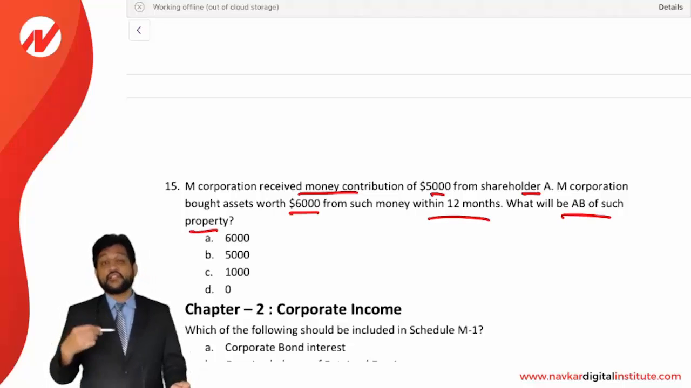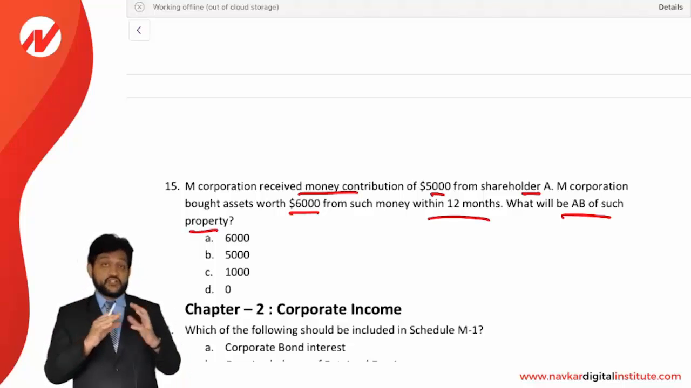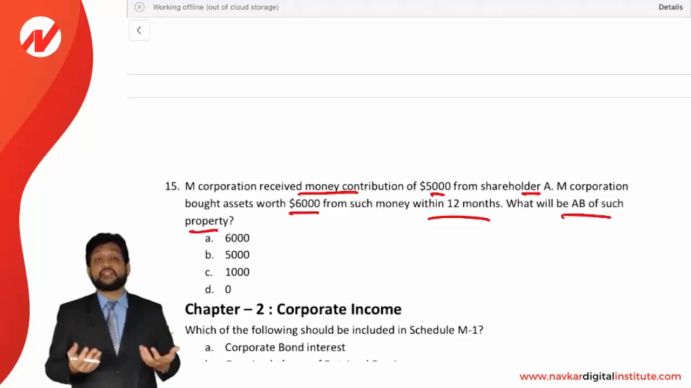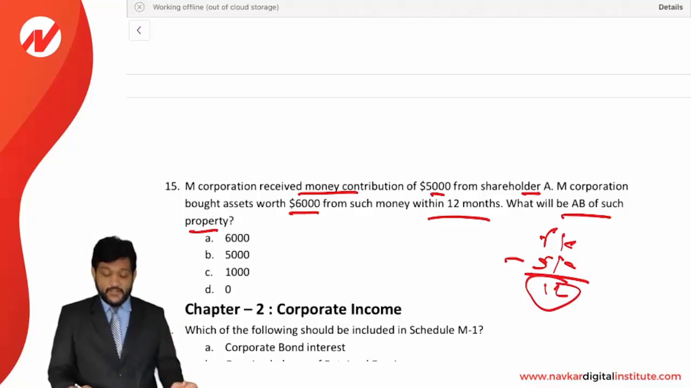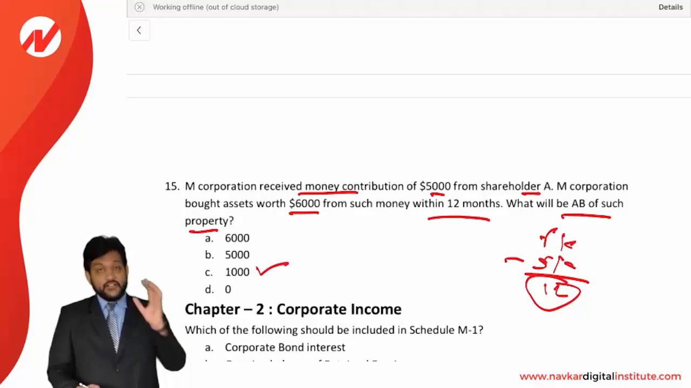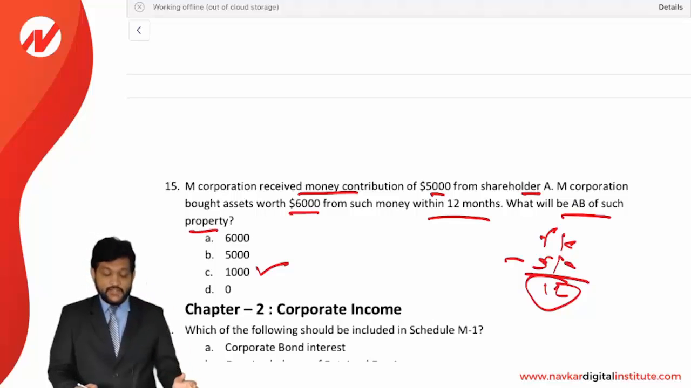See, the money contribution received is 5,000, but the assets purchased are worth 6,000. So the total 5,000 has been used for it and an additional 1,000 has also been used. So what will happen? That 6,000 cost of asset less 5,000 contribution will be reduced. So 1,000 is going to be the AB of the remaining property. So the answer is 1,000. 6,000 of the asset purchase and 5,000 money contribution, so that will reduce. Final answer is 1,000. So that's the correct answer to be checked.